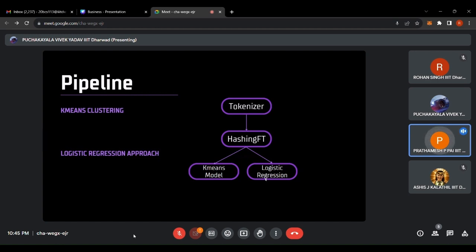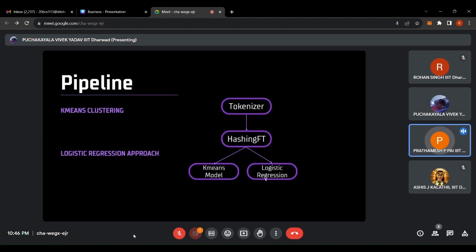We have used two different ML models to further deepen our understanding of Spark. The K-means model represents a machine learning model trained using the K-means clustering algorithm. K-means is an unsupervised learning algorithm that clusters data points into K clusters based on similarity. Logistic regression is a supervised ML algorithm used for binary classification or multi-class classification tasks. The model predicts the probability of an input belonging to a specific class and assigns the class with the highest probability as the final prediction.